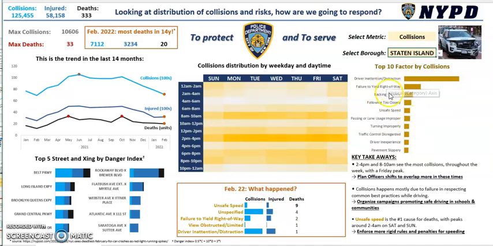The first 2 are the same, but for example here we have the third is baking unsafely, which is kind of interesting in terms of collision. Of course, this could be taken to another level by going deeper and deeper in understanding by, for example, opening menus from this bar chart and exploring how many of these driving inattention and distraction contributed to injuries and deaths, and so on and so forth.